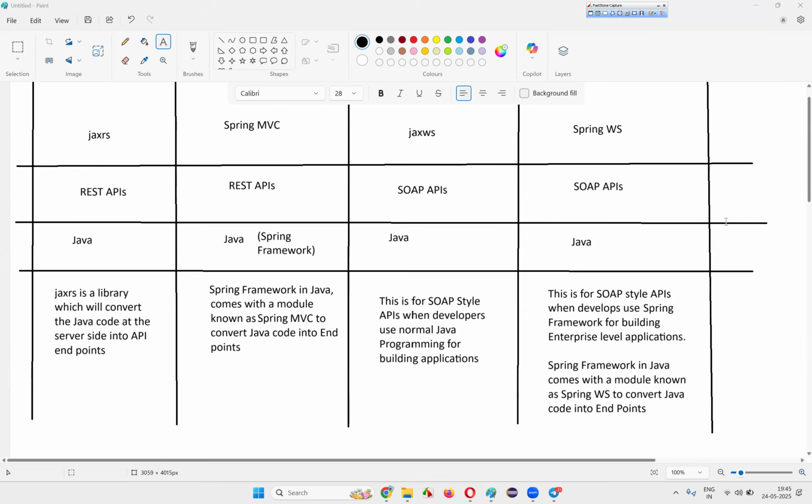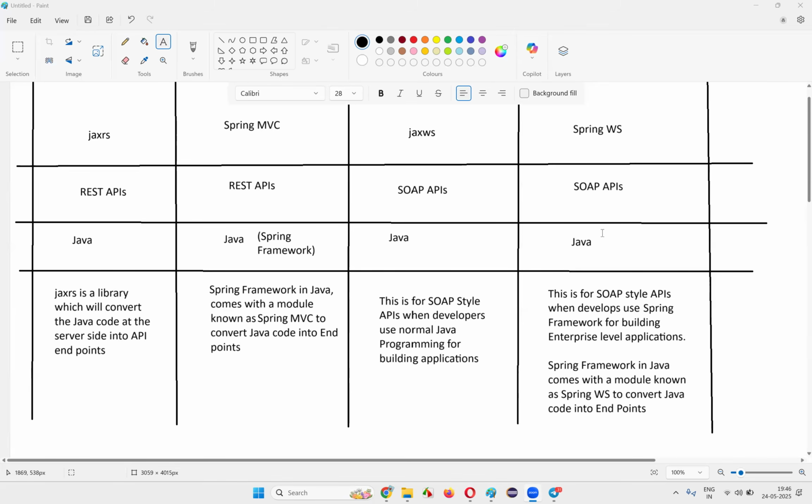Done. Clear, guys? Everyone clear with this? The difference between JAX-RS, Spring MVC, JAX-WS, and Spring WS is clear for everyone? Why they are required? Just type see in the chat box if it is clear for you. JAX-RS and Spring MVC are for REST style APIs. JAX-WS and Spring WS are for SOAP APIs.